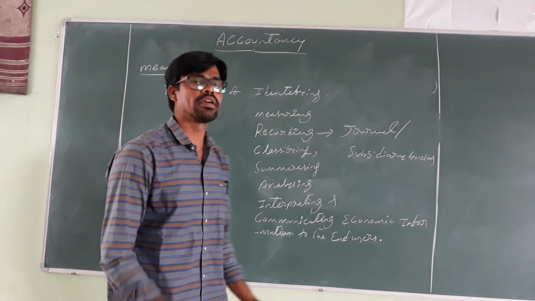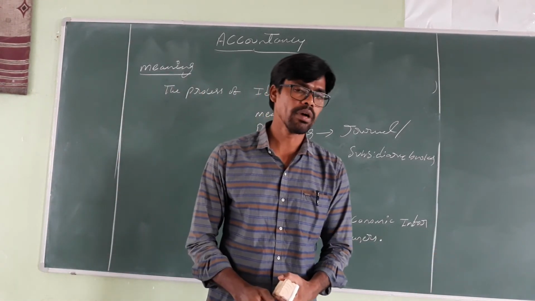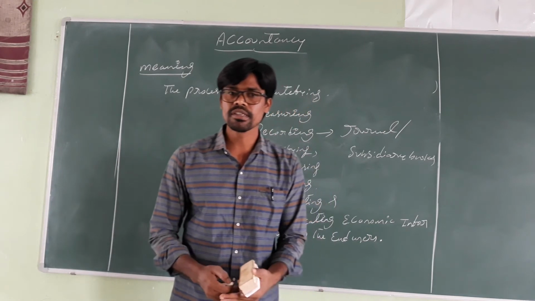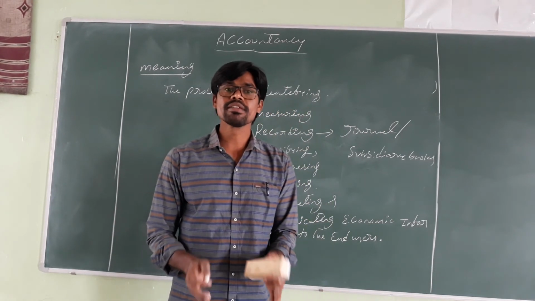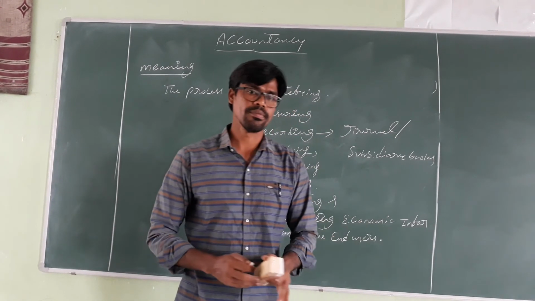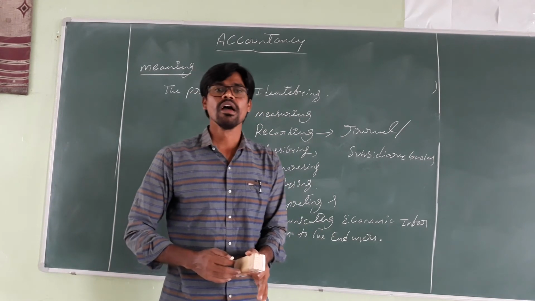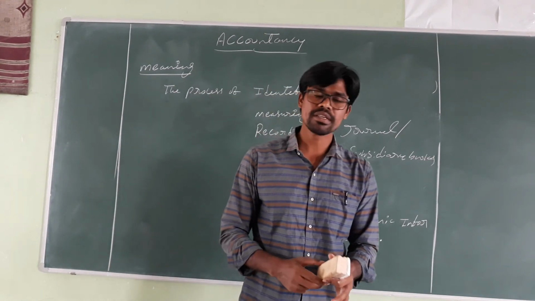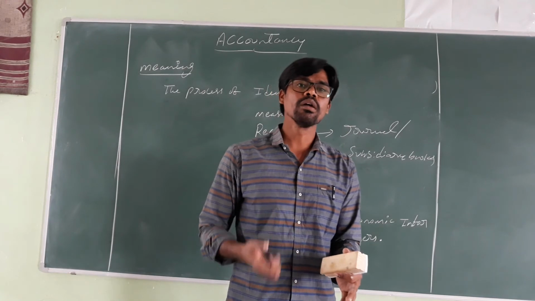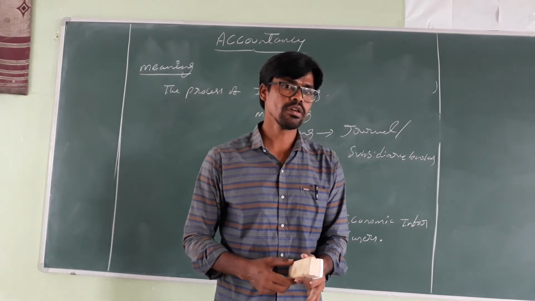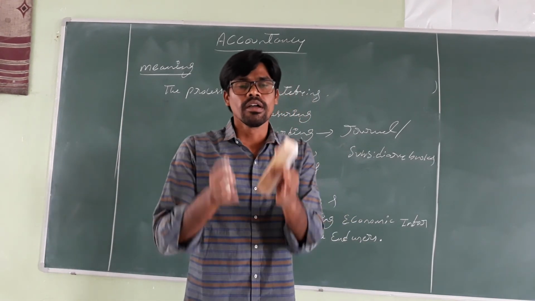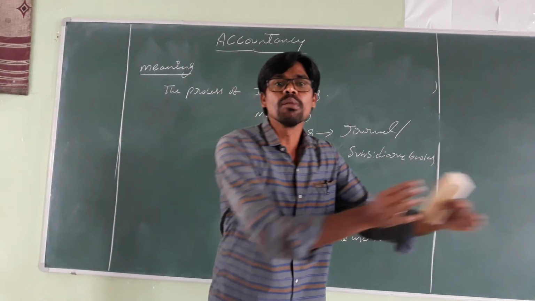Next, classifying. Classifying is nothing but dividing. The business concern divides the similar nature of transactions, because the business concern is not conducting only a one-time activity. It does the same transactions a number of times.